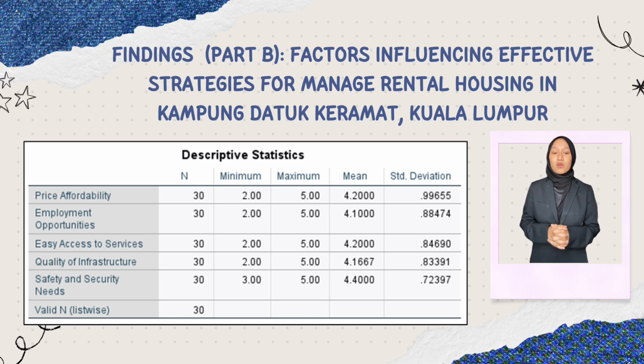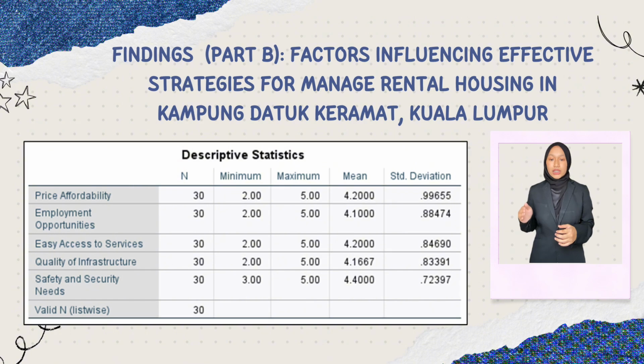For infrastructure quality, the mean score is 4.1667, with a standard deviation of 0.83391, reflecting strong agreement on its importance. Lastly, security and safety needs have the highest mean score of 4.4, with a standard deviation of 0.72397, emphasizing its top priority among respondents.